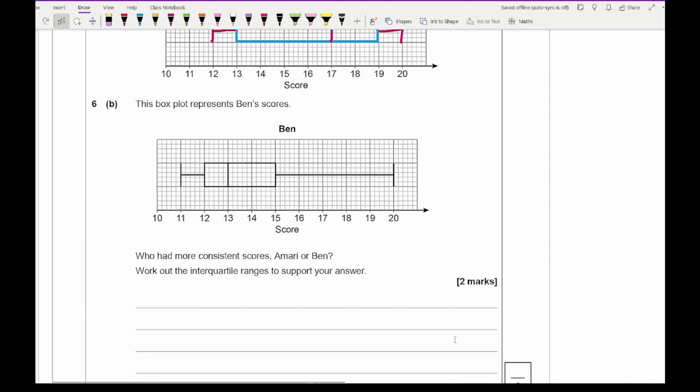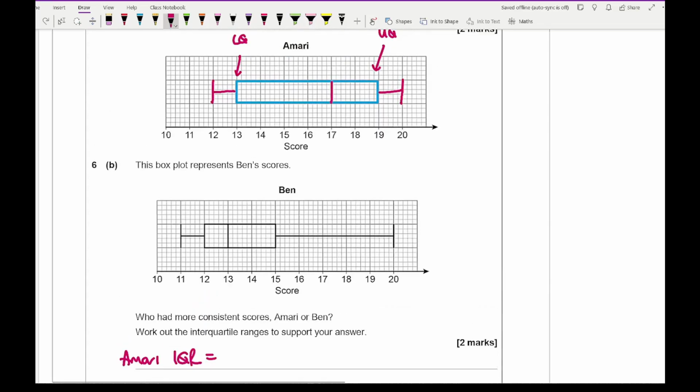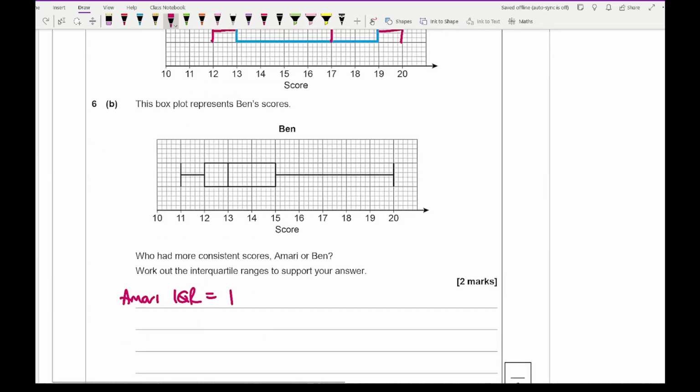It then says for B, this box plot represents Ben's scores. Who had more consistent scores, Amari or Ben? Work out the interquartile range to support your answer. So for this, Amari's interquartile range, IQR, is going to be 19 take away 13, which is 6.